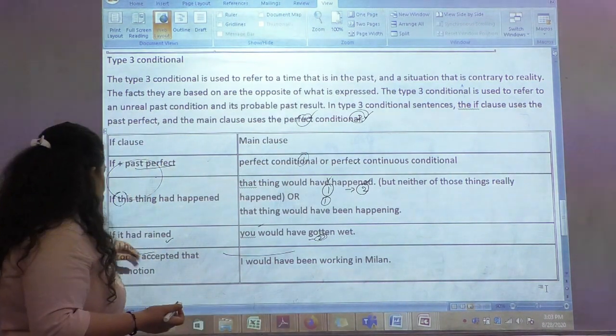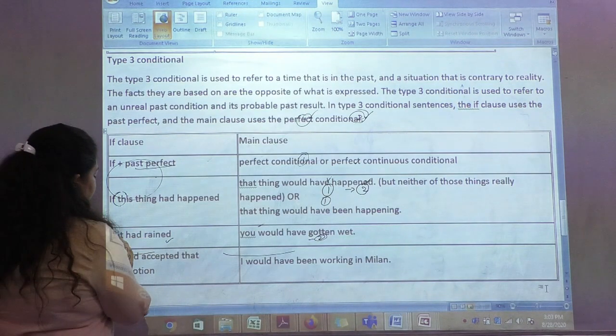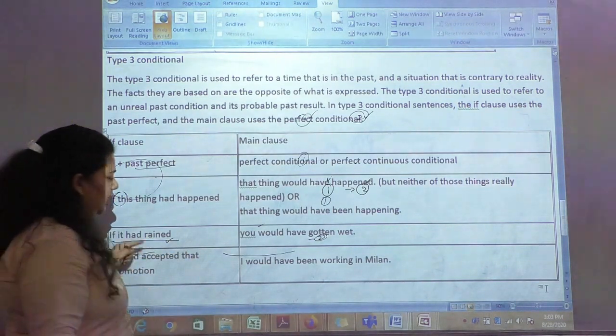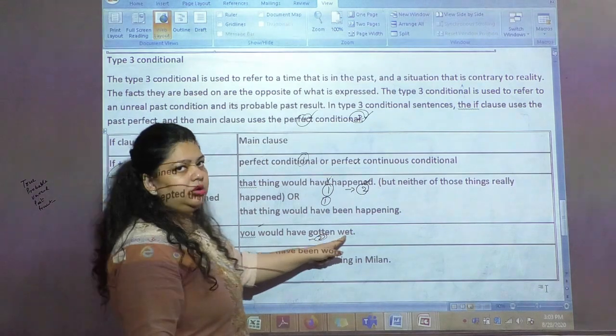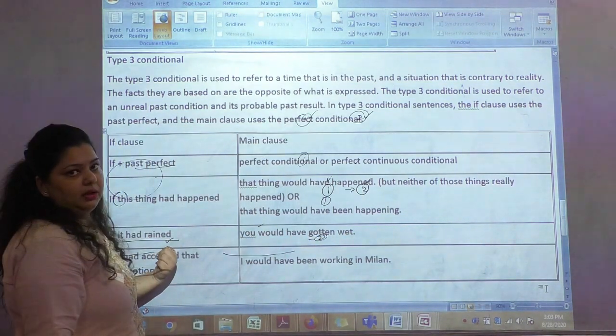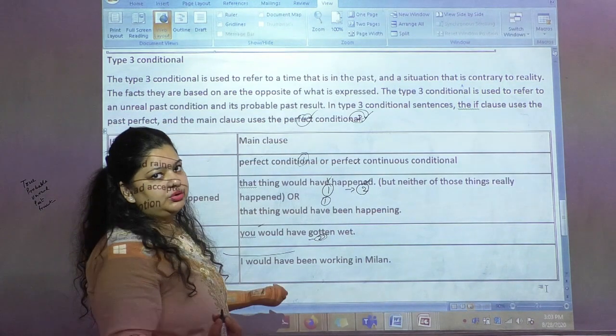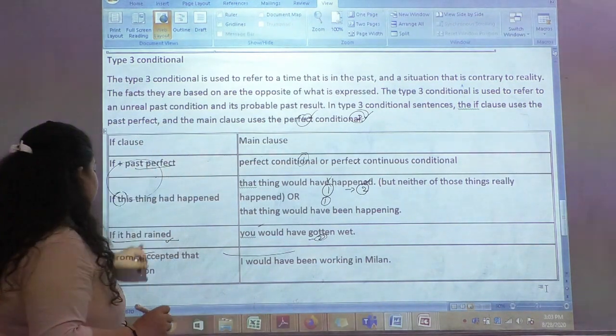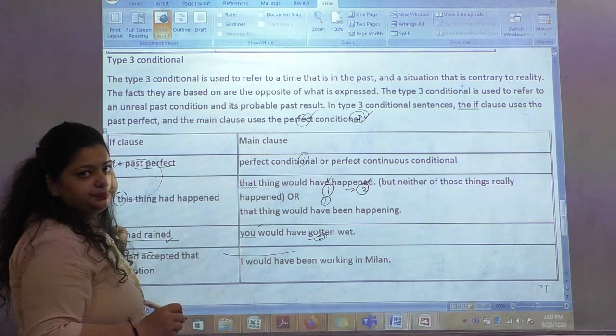So let's see the example here. If it had rained in the past, you would have gotten wet, right? So neither did it rain nor did you get wet. So these are some hypothetical conditions which have an impact in the past.